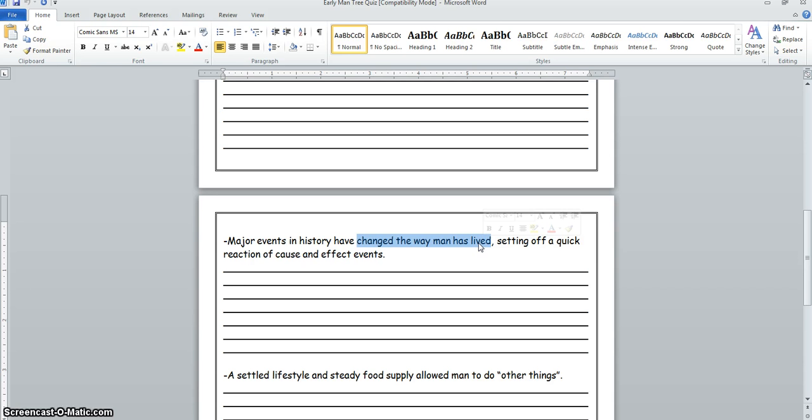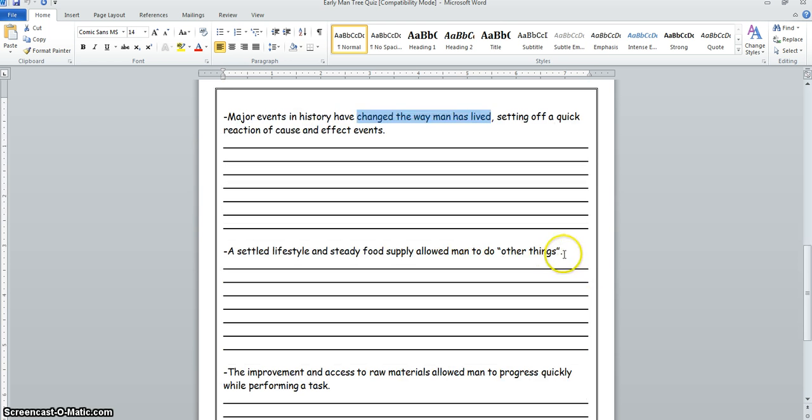Setting off a quick reaction of cause and effect events. Because that happened, what is now happening, right? So now they're growing food instead of hunting and gathering. They have a steady food supply, which leads to more population, more workers, more food. And all this is happening as villages are starting to form. So the last step there is villages, and we'll continue to add steps, but the last step would be villages, and all those things happen because of that major event, which was the farming revolution, which allowed man to settle down and no longer be nomadic.